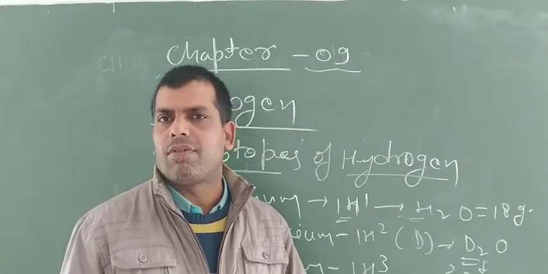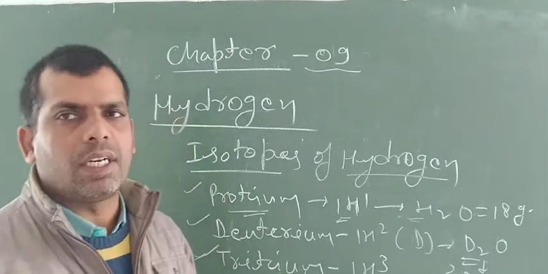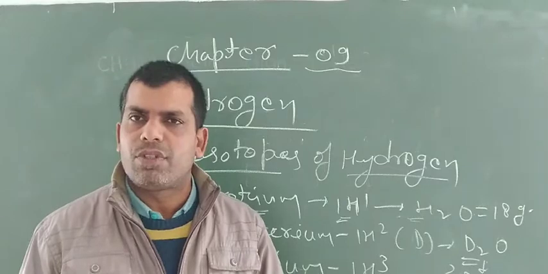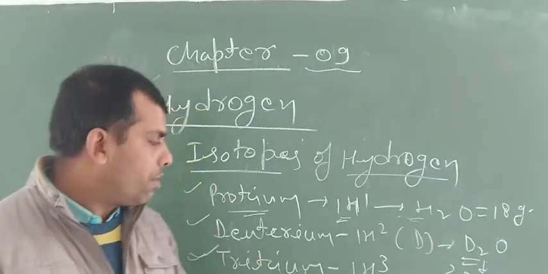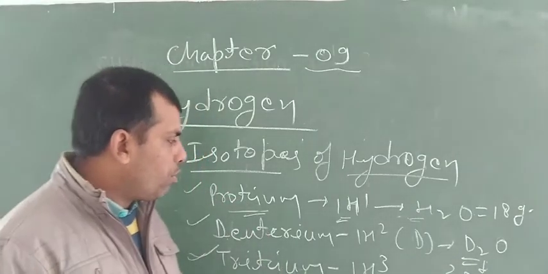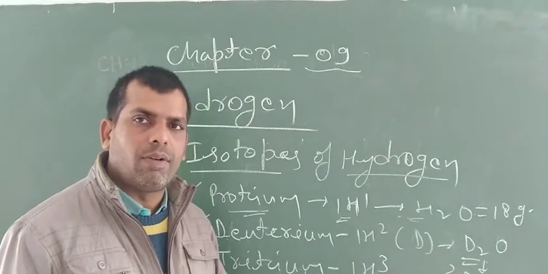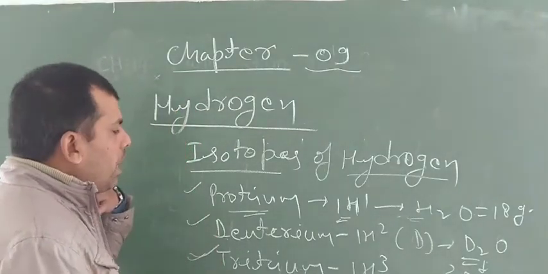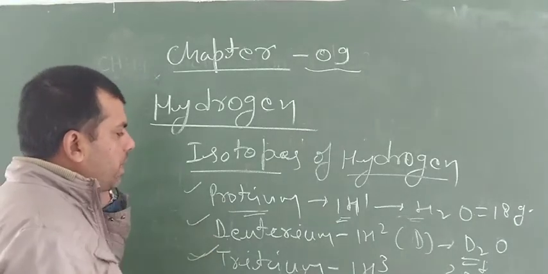In the formation of a helium nucleus, tritium plays an important role. Due to nuclear fusion of the tritium isotope, a helium nucleus will form. So in this way, hydrogen has three isotopes: protium, deuterium, and tritium.